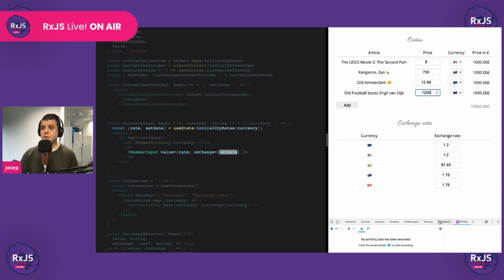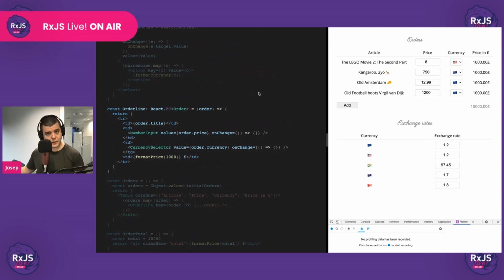Also, notice that we're using the React development tools in order to keep track of which components are being re-rendered. So awesome, this is working, and only the components that are being updated are re-rendering. Perfect. Well, let's do the same thing with the orders. Let's first make these two fields work.